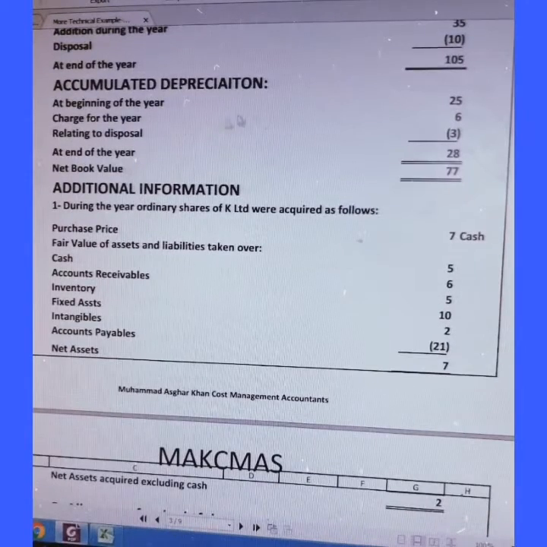Beginning of the year was 25, charged during the year 6, and relating to the disposal, this is the depreciation which relates to the disposed assets. End of the year there is 28, which is showing on the balance sheet, and the net book value of the assets after depreciation comes to 77.